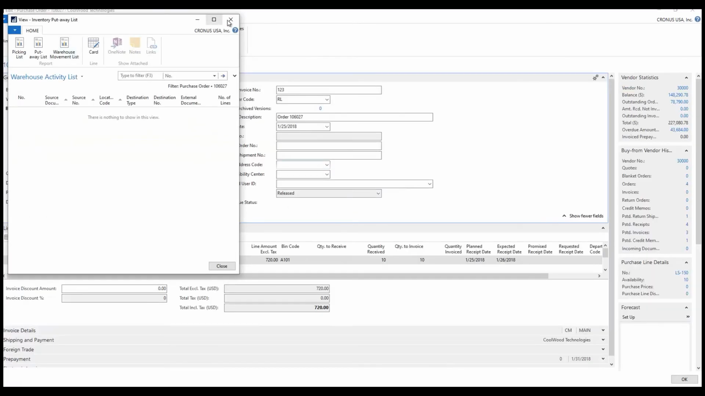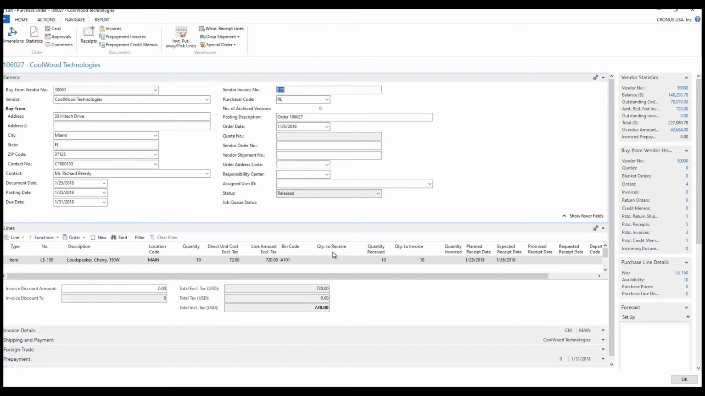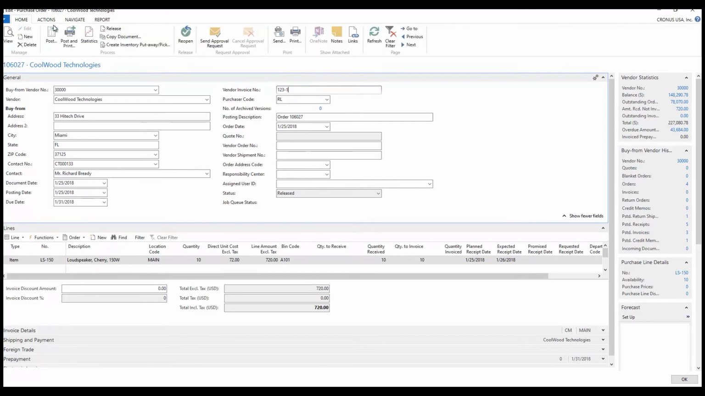And this has gone out and done the receipt for me. And if you notice, it brings me back to the purchase order. And I have now, instead of quantity to receive, I have actually received 10 of these. Now from here, I can enter in my vendor purchase order number, whatever it may be, or invoice number. And from here, I can finish this transaction by simply posting it here and just invoicing because it's already been completely received. So I could have received it and invoiced it from the put away, or I can do it as a second step here. I'm going to just invoice this, and this document is now complete. It's been moved to the posted purchase invoices.